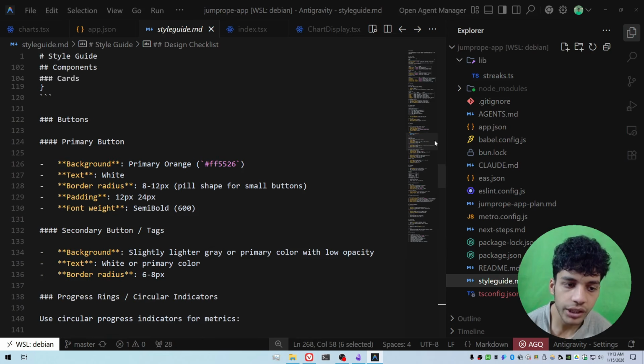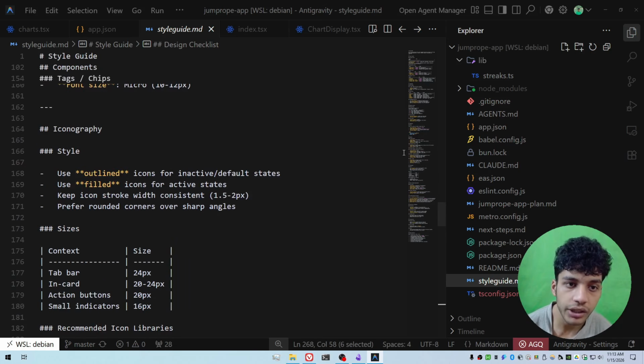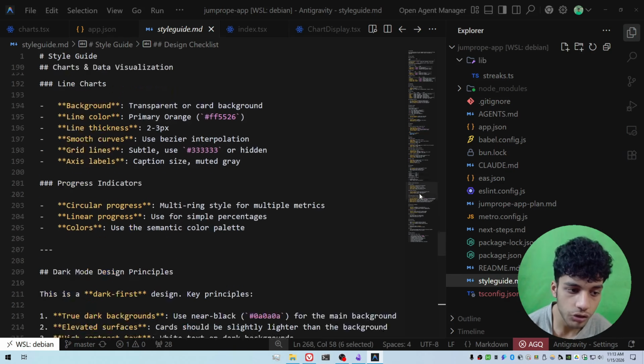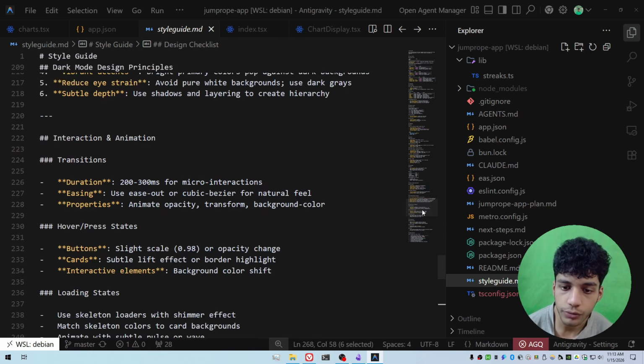Guys, one of the things that people complain about AI code is that AI is not good at front-end code, and that's obvious because AI is primarily text-based. It is really easy to write AI code that is text-based. That's why it performs so much better in back-end code than front-end code. But the way to fix that is to use some sort of a style guide like the one I just wrote over here to teach the AI in text how to design good front-end UIs.